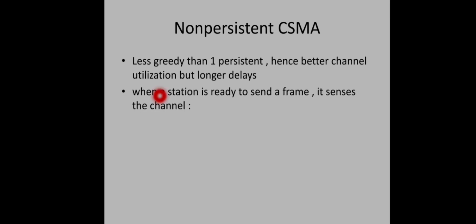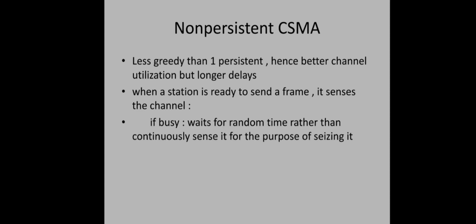This non-persistent CSMA is less greedy than one persistent, and hence better channel utilization will be there. But longer will be the delays. We will see how this happens. When the station is ready to send a frame, it senses the channel, and if the channel is busy, it waits for a random amount of time rather than continuously sensing the channel.